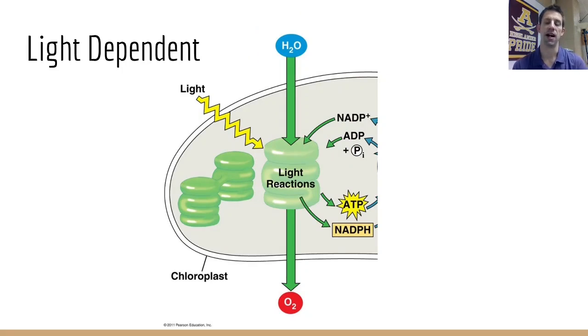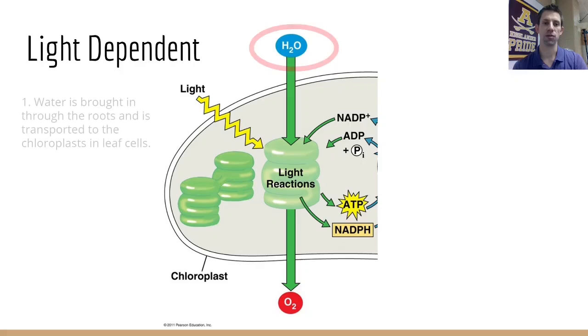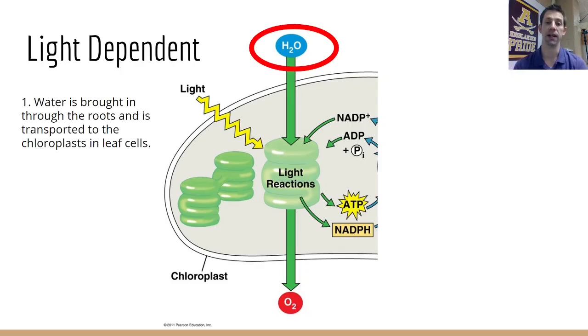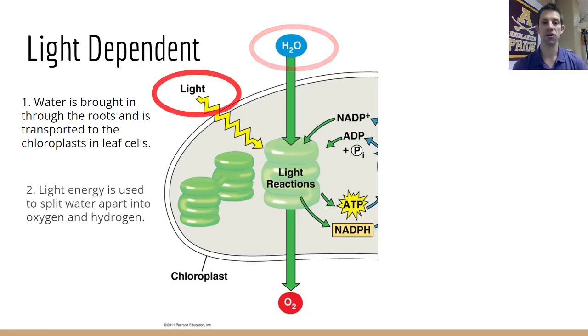Let's start with the light-dependent reaction. In the light-dependent reaction, what's going to happen first is water is going to be brought into each of the plant cells in the leaves. It's brought in through the roots and then carried through that vascular system, as I mentioned before, so that it's available to the cells. Then, using energy from light, that water is going to be split up.